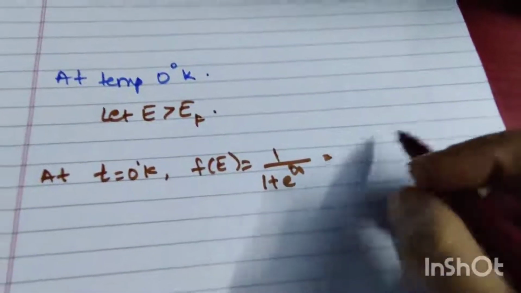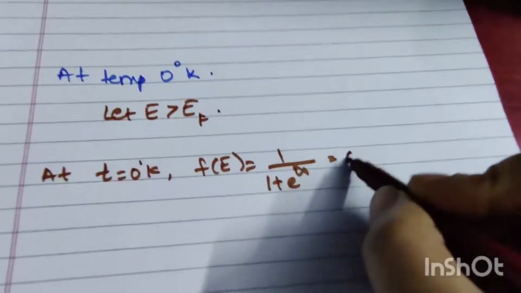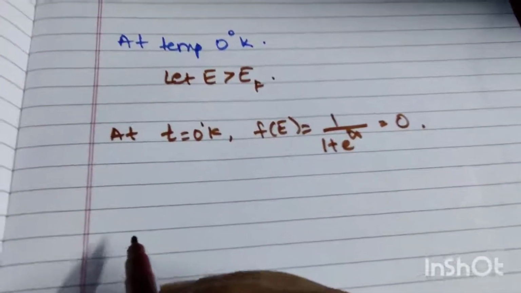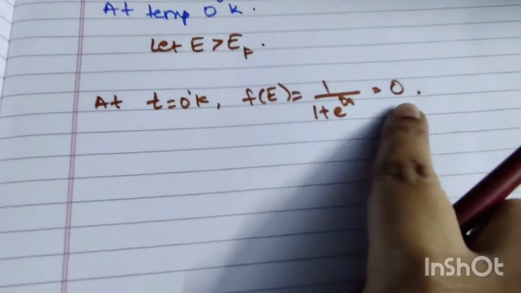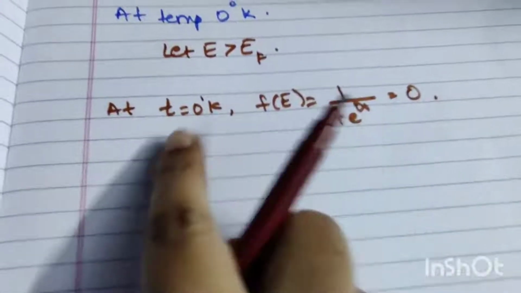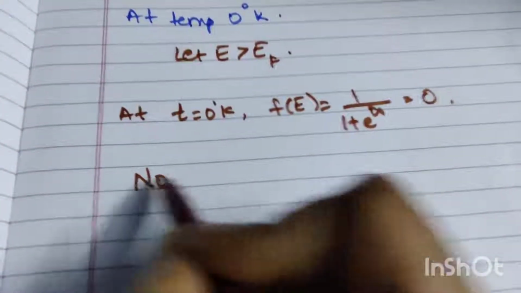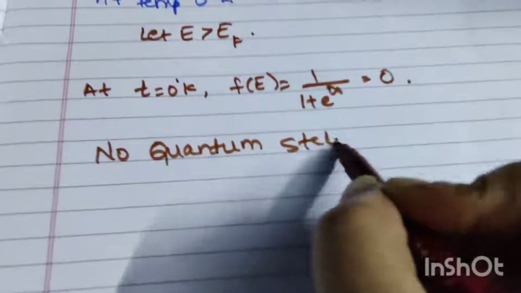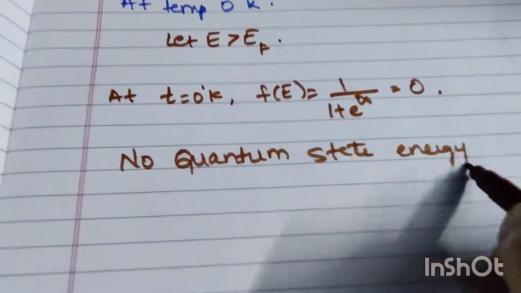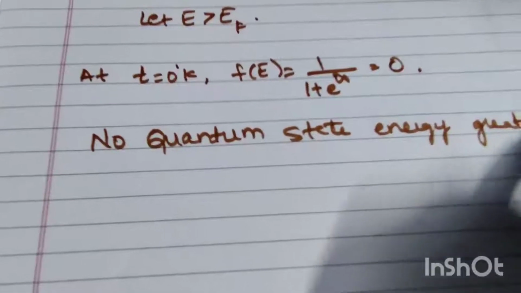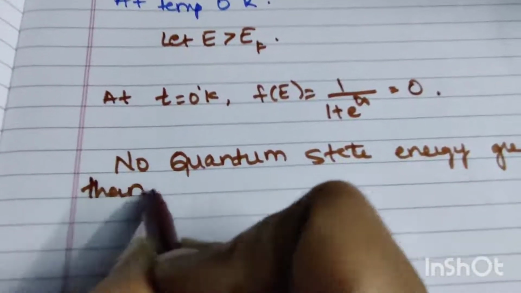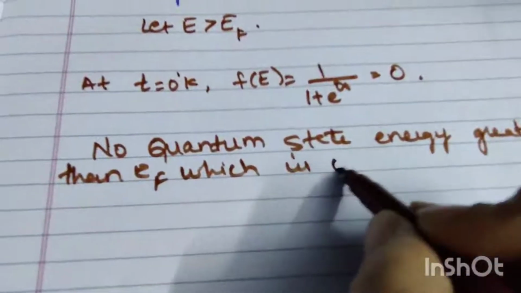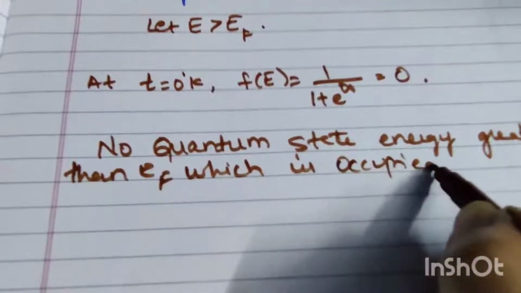Anything power infinity will be infinite, so f of E will be 0. That means at absolute 0 temperature there will be no quantum state with energy greater than EF which is occupied. That means nothing will be occupied.